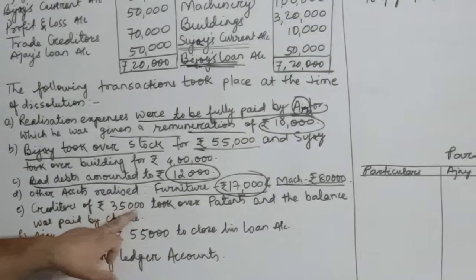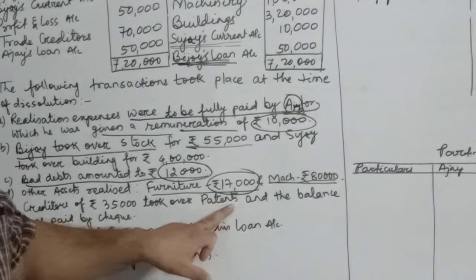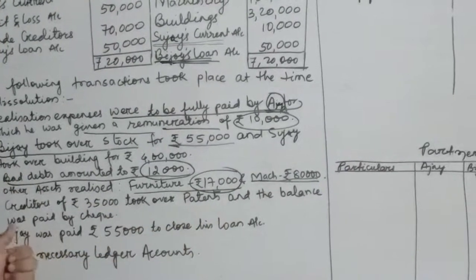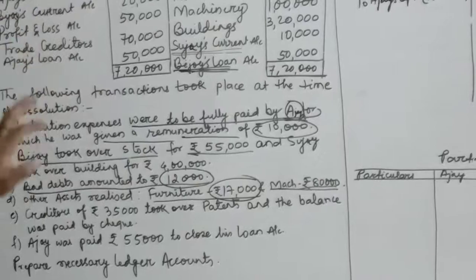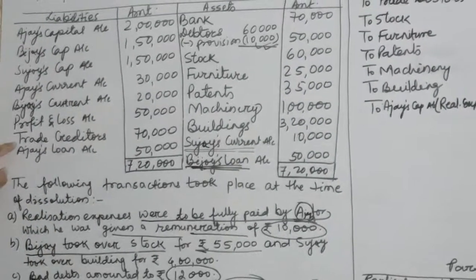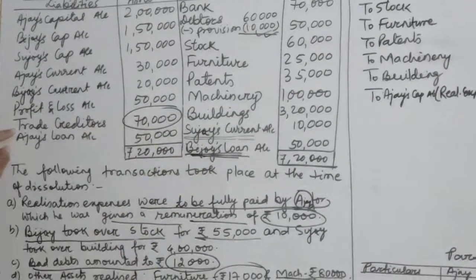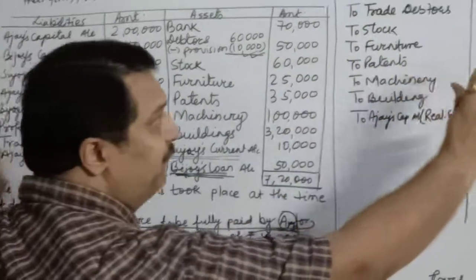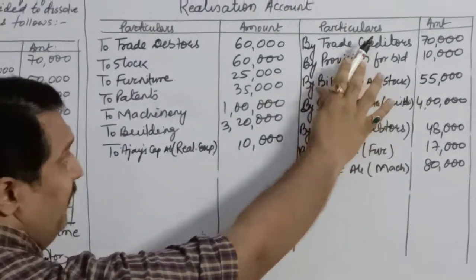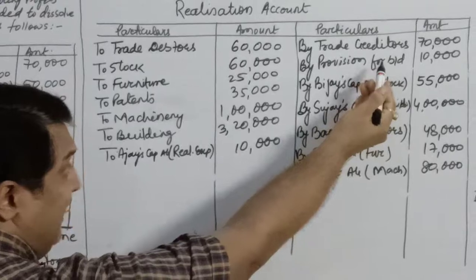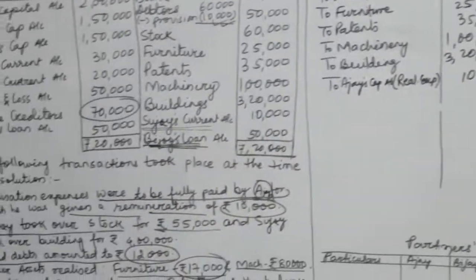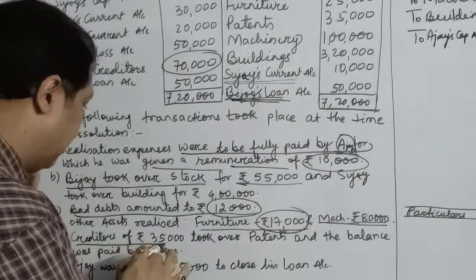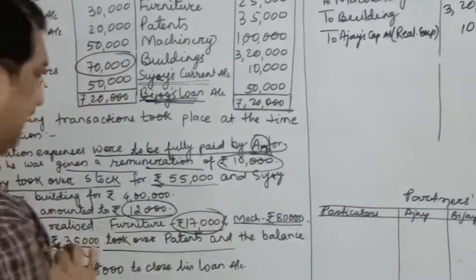Creditors of rupees 35,000 took over patents and the balance was paid by check. Now children, how much are your creditors? If you see, your creditors are of rupees 70,000, which you have already transferred to the credit side of realization. Now it's time to pay them. So payment should be shown on the debit side. But the creditors of rupees 35,000 have taken over patents.